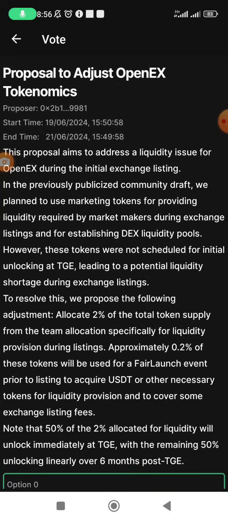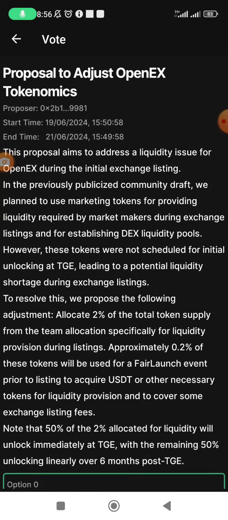All right. We are actually doing some serious mathematics here. Approximately 0.2% of those tokens will be used for a fair launch event prior to listing to acquire USDT or other necessary tokens for liquidity provision and cover some exchange listing fees.